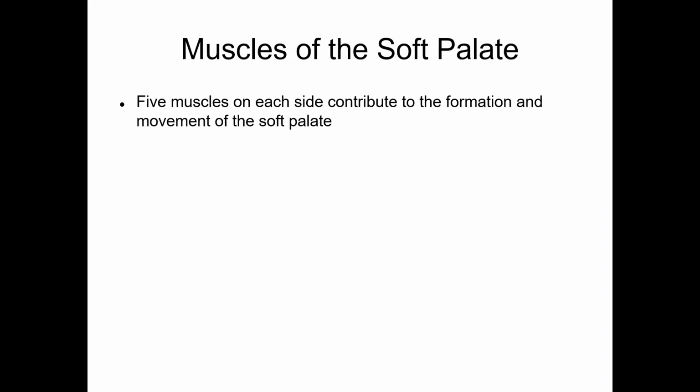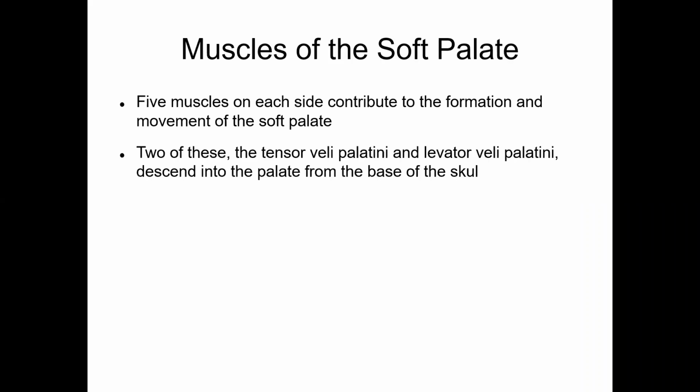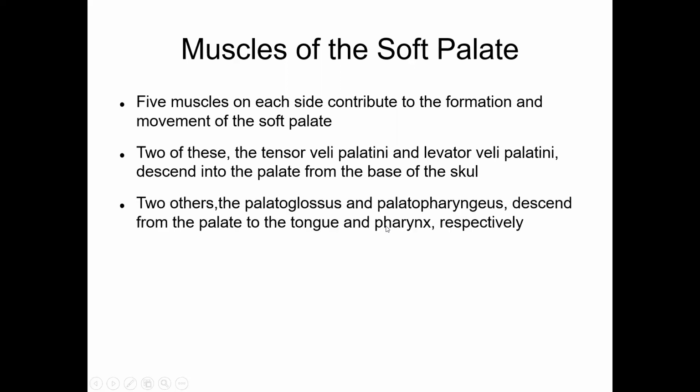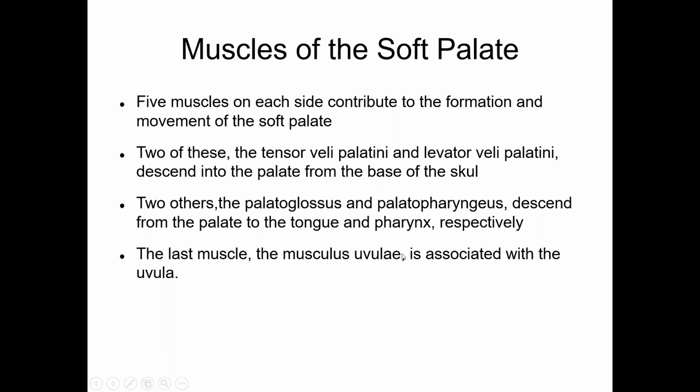Five muscles from each side contribute to the formation of the soft palate. Two of the five muscles, tensor veli palatini and levator veli palatini, descend into the palate from the base of the skull. Two others, palatoglossus and palatopharyngeus, descend from the palate to the tongue and pharynx: palatoglossus to the tongue, palatopharyngeus to the pharynx. And the last muscle, the musculus uvulae, is associated with the uvula, so it helps in movement of the uvula.